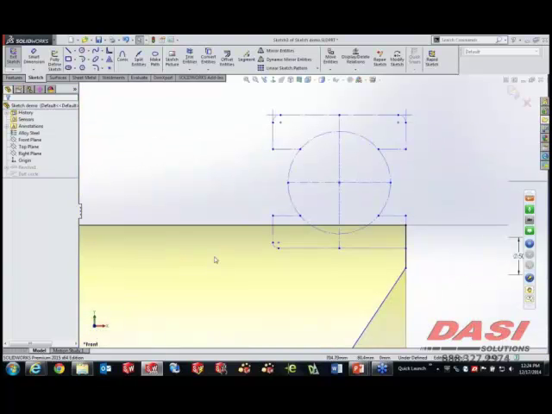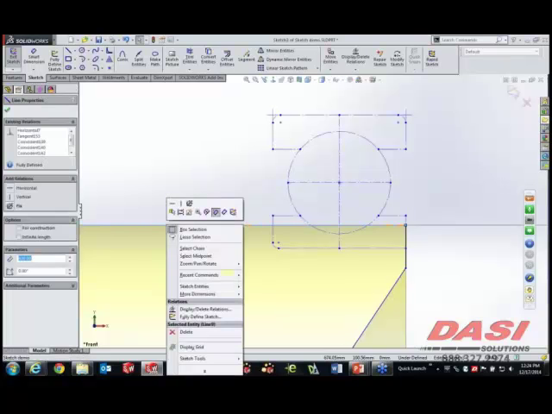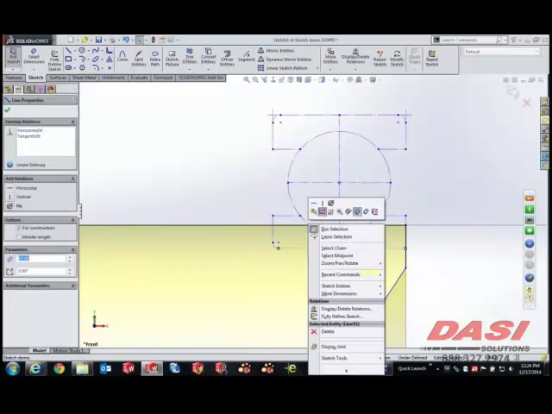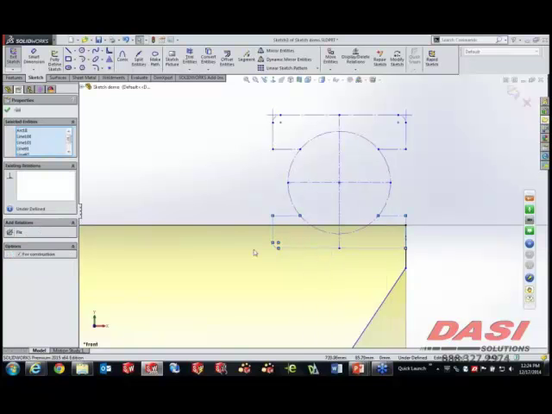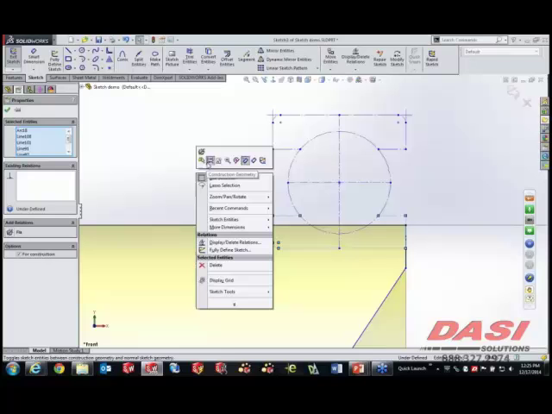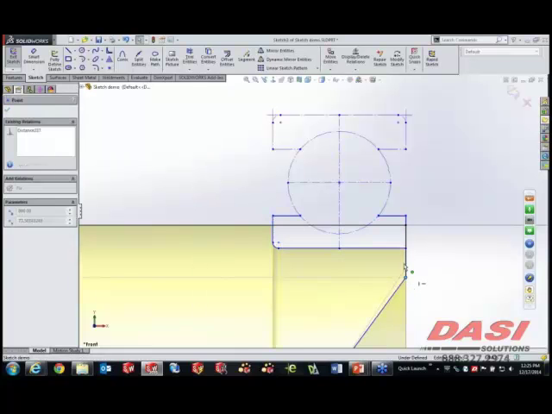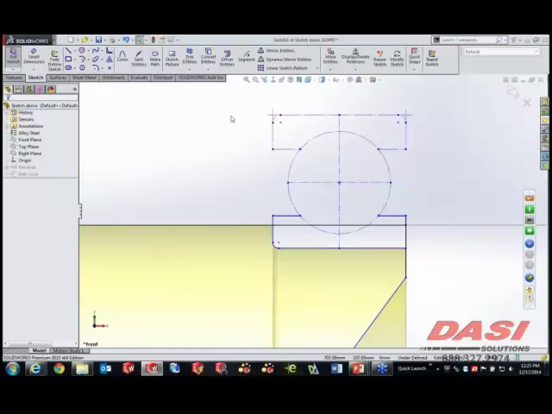Here we have some construction entities. We've long had the ability to right-click on solid geometry and do something called Select Chain, which grabs all the touching sketch entities regardless of tangency. Well, we can now do that on construction geometry. So here, if I right-click this construction line and simply say Select Chain, it'll grab all of these entities that touch. Now these don't touch at an endpoint, so that's why they weren't selected. But it allows you to then right-click an action on this. In this case, I'm going to switch it from construction to solid geometry so it grinds off the end of this feature.